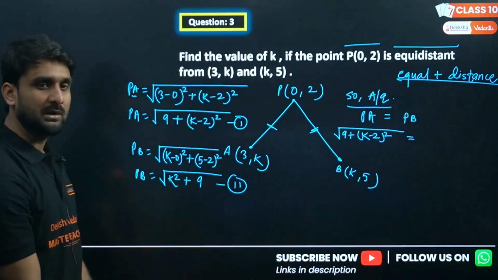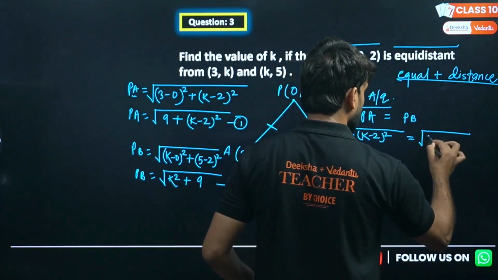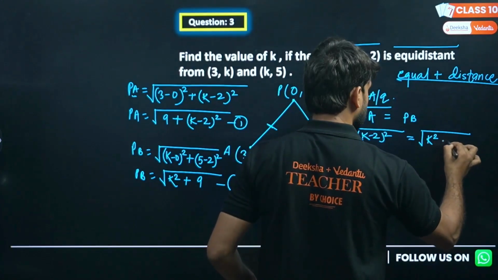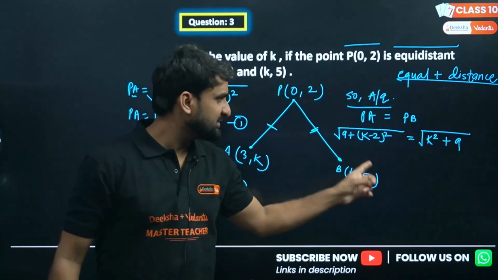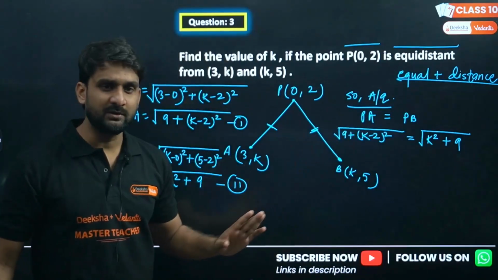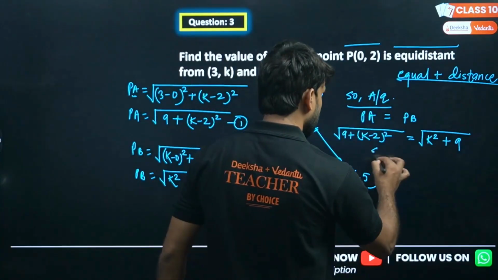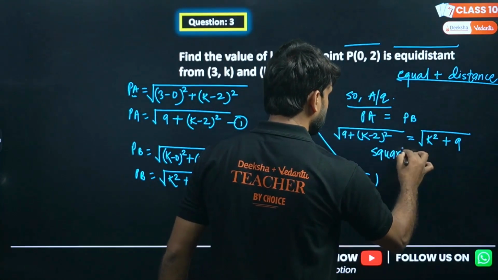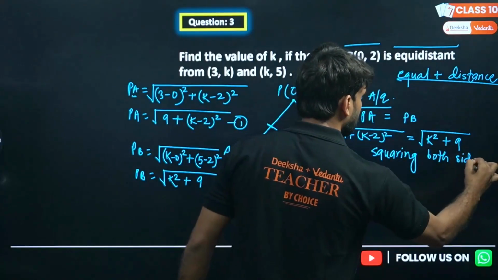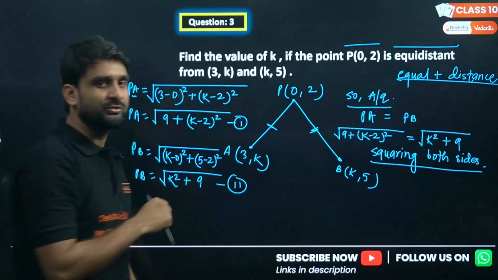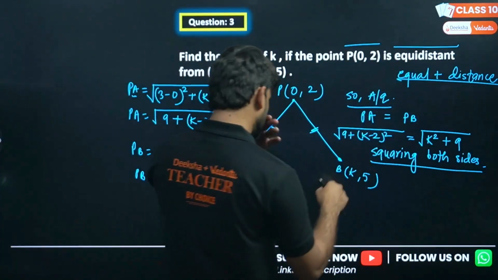Don't skip any point. So PB is what? PB is under root k square plus 9, right? So on both sides you can see the root. To remove it we can square both sides. If you want, you can write here also: squaring both sides. Squaring both sides will eliminate the root. Okay, so the root has been removed.